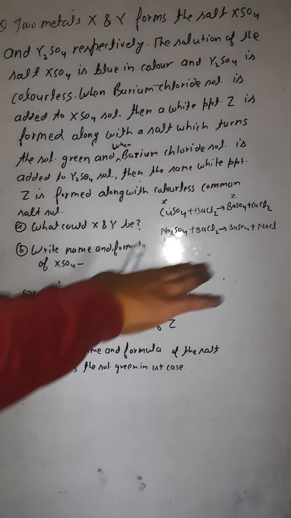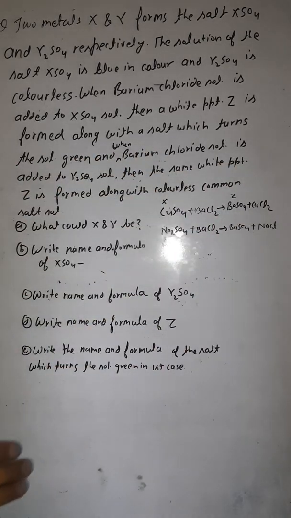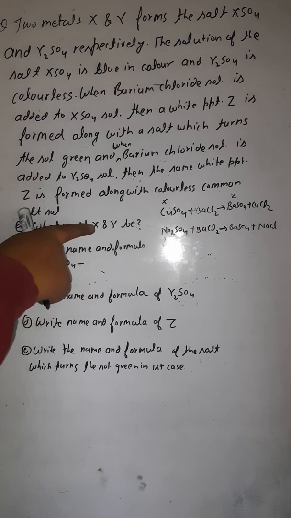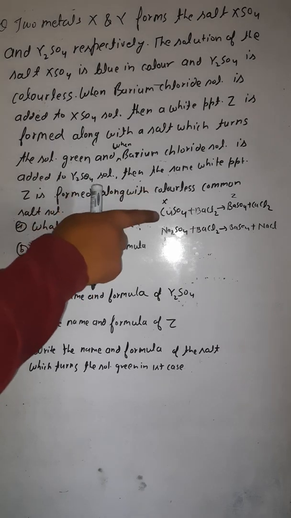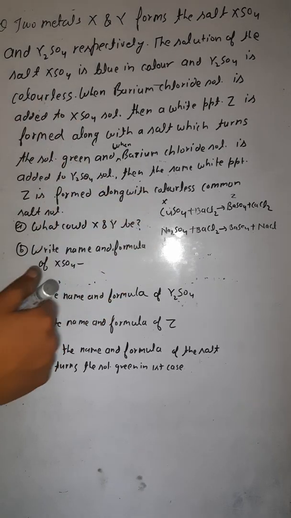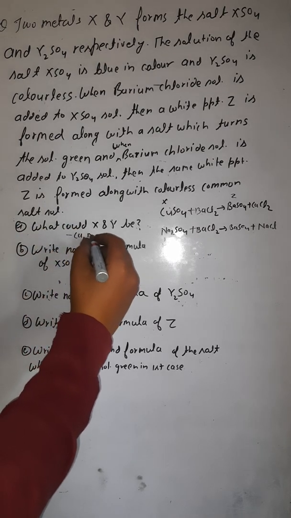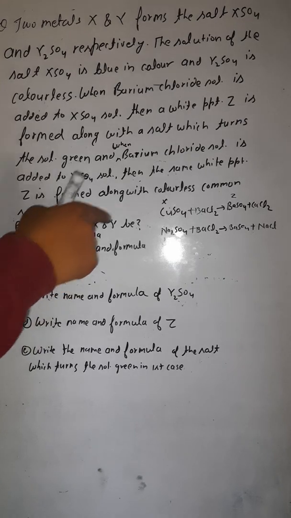Now on the basis of the information which we have written here, we would find out the answers of the given questions. Question number 1. What could X and Y be? X is copper and Y is sodium. So the answer of the first question is copper, sodium.